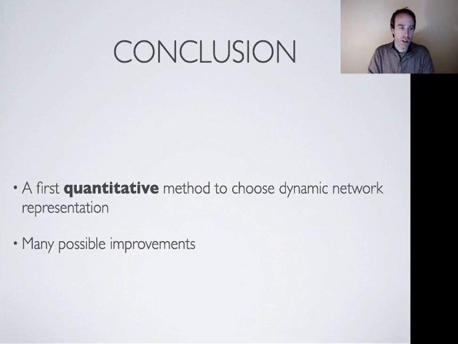So in conclusion, the method we propose is a first quantitative approach to choose a proper representation of dynamic networks for a given dataset. There are many possible improvements that we want to explore,